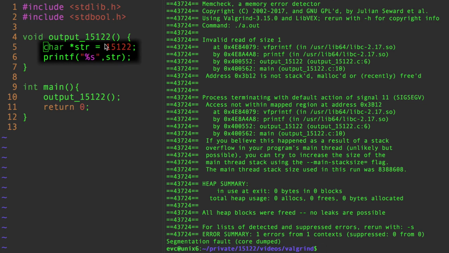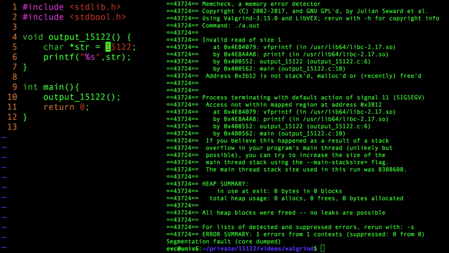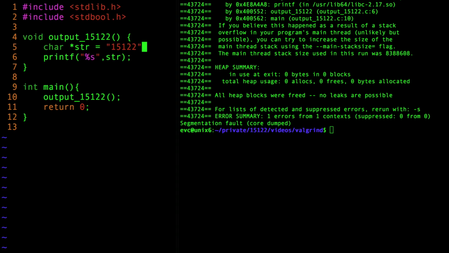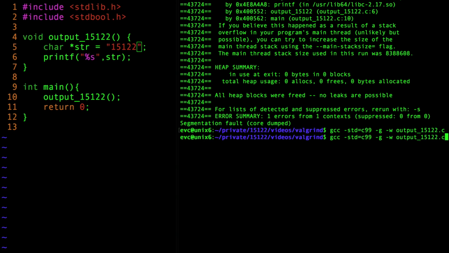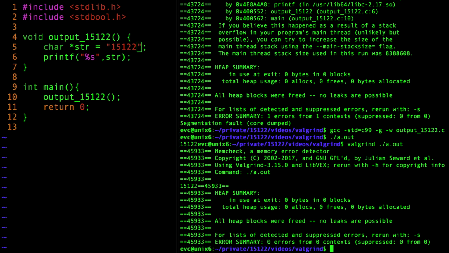Okay, I see in the definition above, I forgot quotations. Let's see if that fixes the problem. Good. And Valgrind is happy as well.